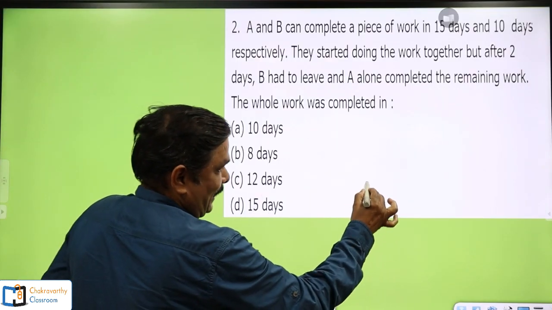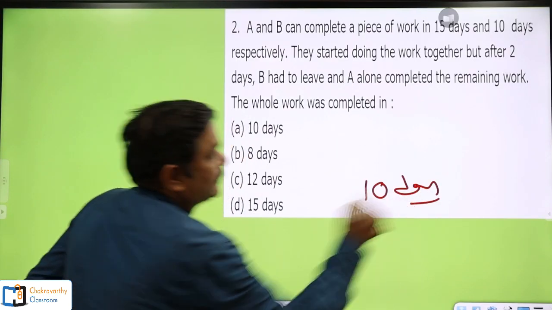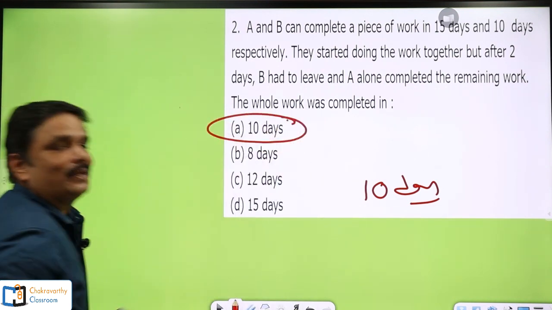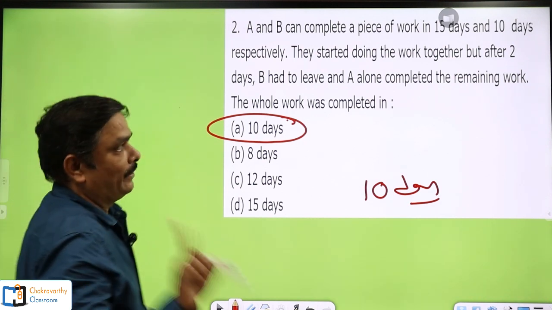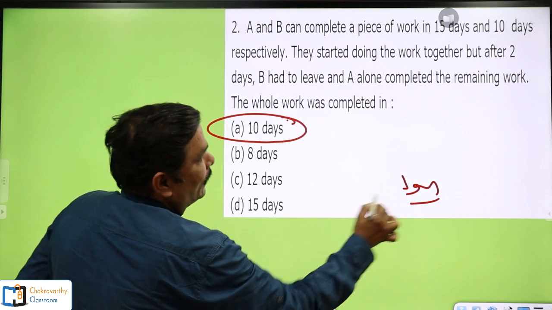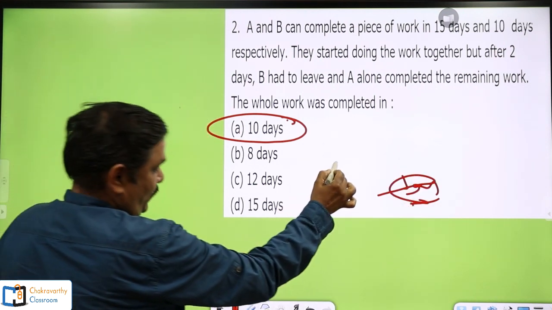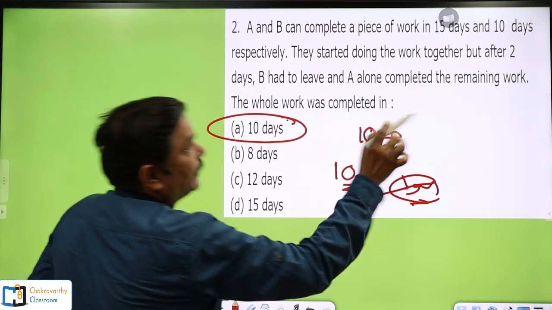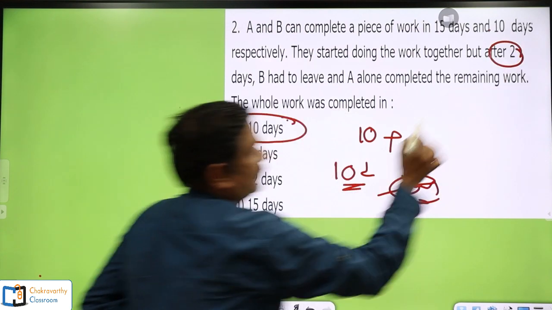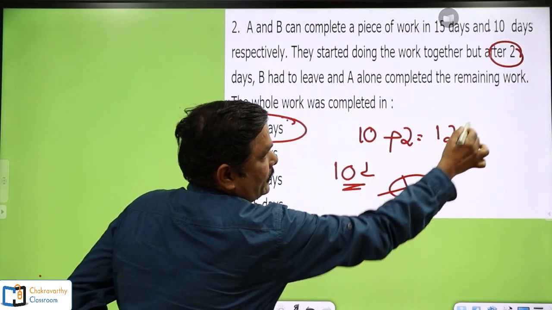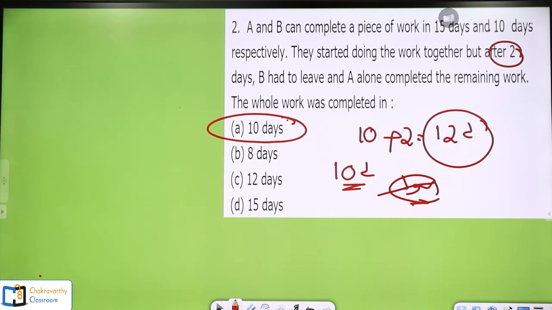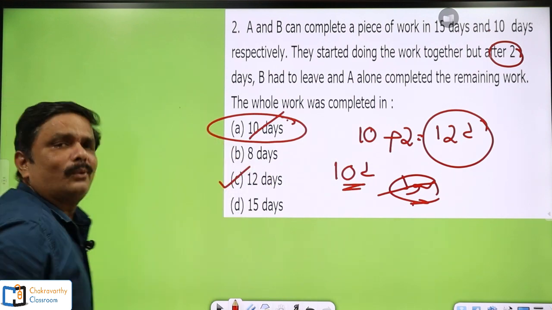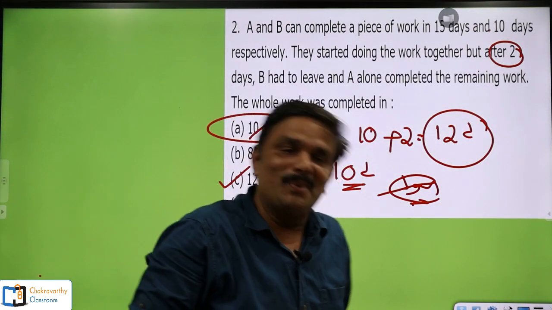After getting the answer as 10 days, generally many students get emotional and choose option A as the right one. But students, observe one thing clearly here. A can do the remaining work in 10 days. This is alright. So these 10 days plus the 2 days A and B together had worked. So 10 plus 2, total 12 days is the final answer. So that one is wrong and you need to choose C as the right option. As simple as this. Hope you have understood this one.